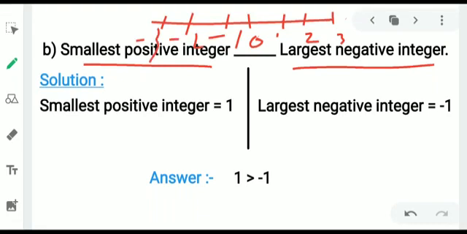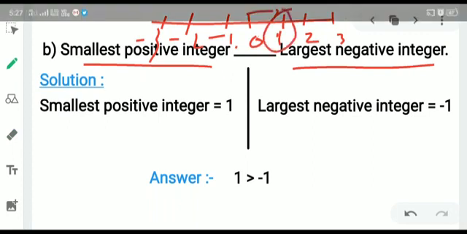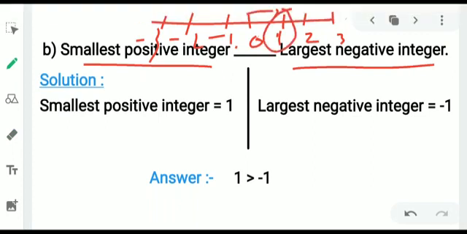Minus 1 is written here. So the smallest positive integer: after 0 we see that 1 is written. 1 is the smallest positive integer written over here.